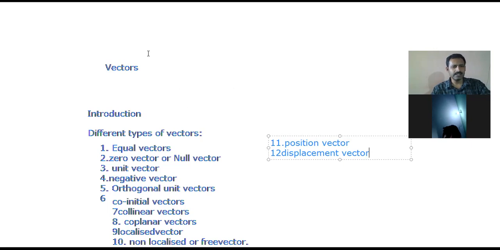Today what we are going to learn is what is a vector, what is a scalar, what is a tensor. What are the examples of vector, of tensor, and of scalar? These we have learned. What are vectors and what are not vectors, the exact difference, we have learned. Now these are the different types of vectors. Now we are going to learn all these 12 types of different vectors. I will tell each one of them one by one.